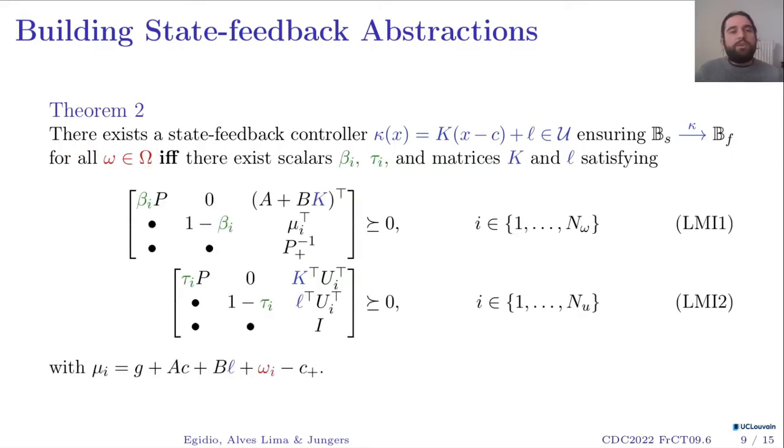This is true if and only if there exist scalars like this, and this matrix and this vector, satisfying this set of LMIs over here. This is very interesting because verifying the existence of a controller, or deciding if a controller exists, can be efficiently done by SDP programming, by solving a feasibility problem over these LMIs.